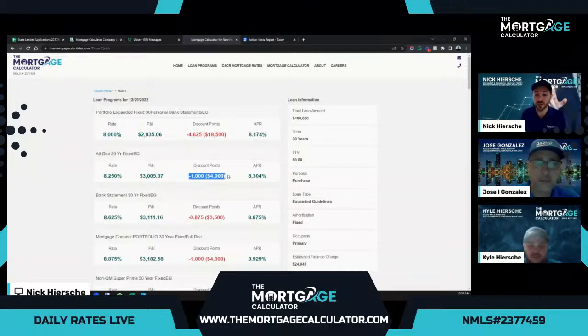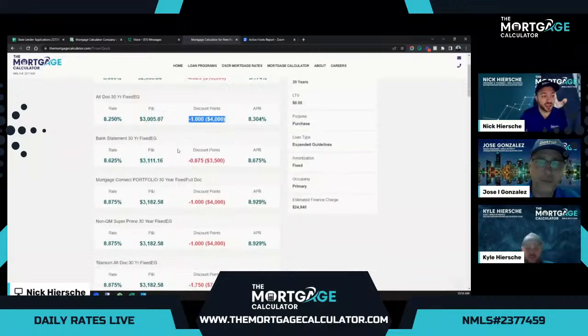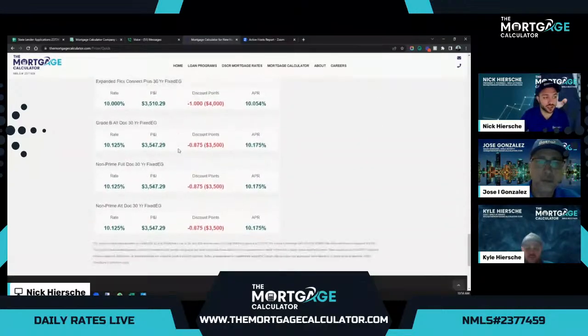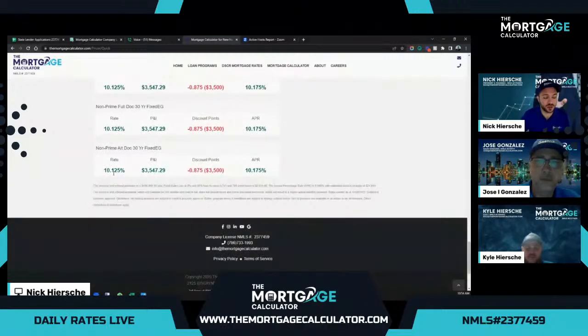So this is a great option that goes above and beyond all of the conventional programs to allow our borrowers who may not otherwise qualify to get into homes. These also go above the conforming limits and can go up to usually about a $3 million loan for most of our banks and partners. So these are great options. And as you can see, we specialize in these non-QM options and have dozens of banks and partners that offer different types of non-QM. And you see some of these specialty programs are a little bit higher rate, but they have different qualifications. So please get with our loan officers. They can find exactly which one of these programs will fit you best.